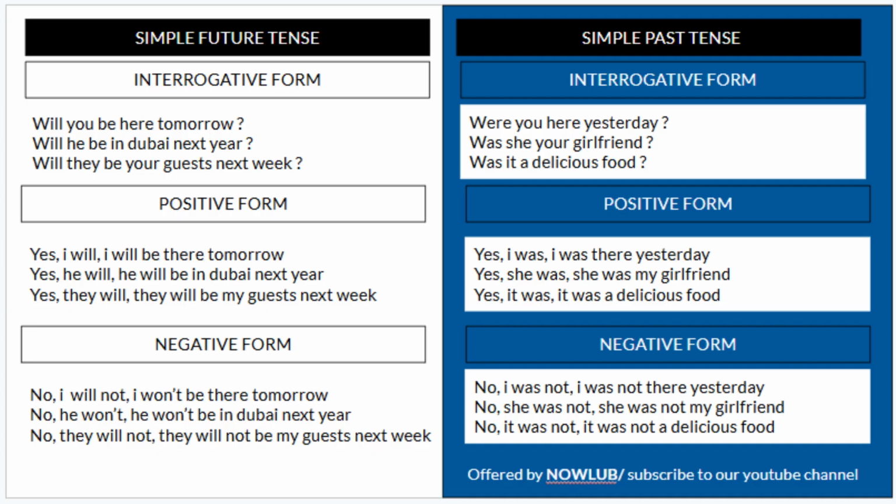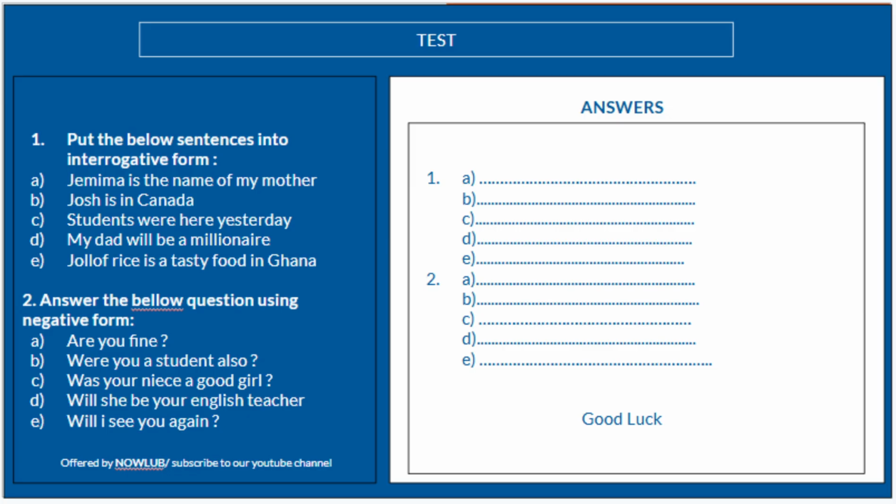So we have a small test here that you're going to answer. Number 1, put the below sentences into interrogative form. A. Jemima is the name of my mother. This sentence, you will put in interrogative form. So let me just solve this A, and then you will solve the remaining ones. Jemima is the name of my mother. To ask a question, I will say, is Jemima the name of my mother?